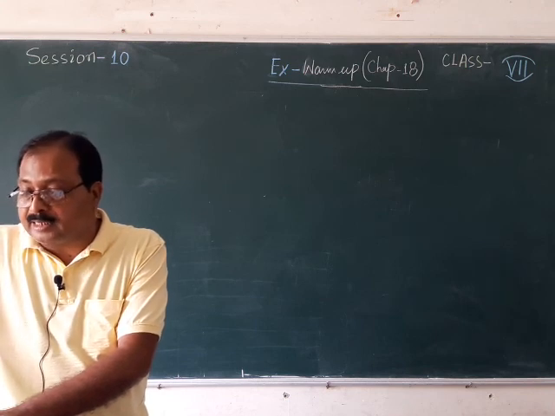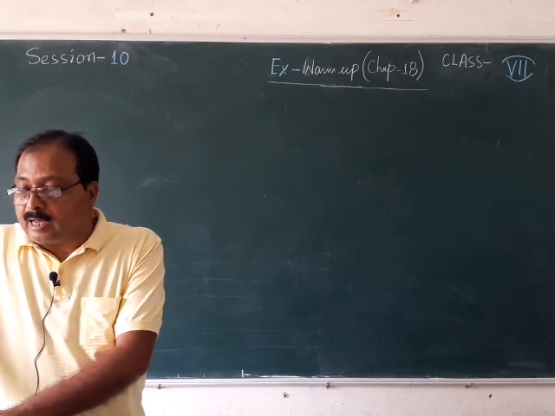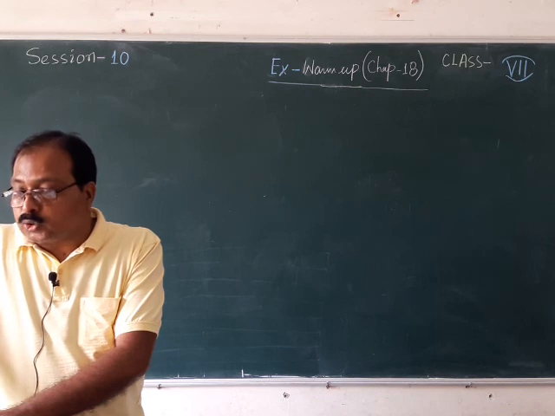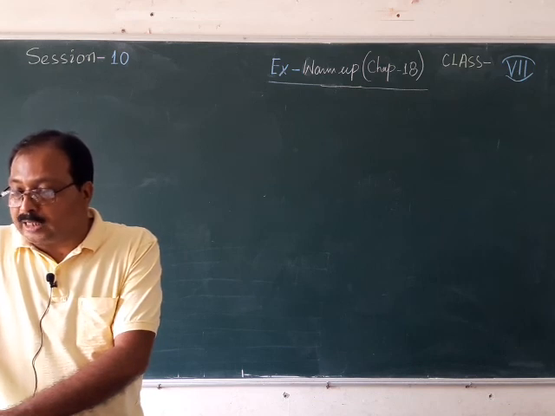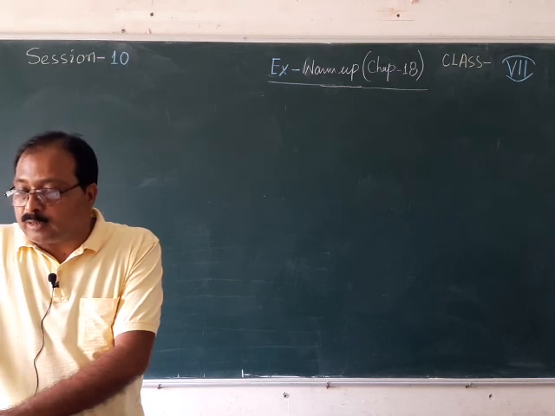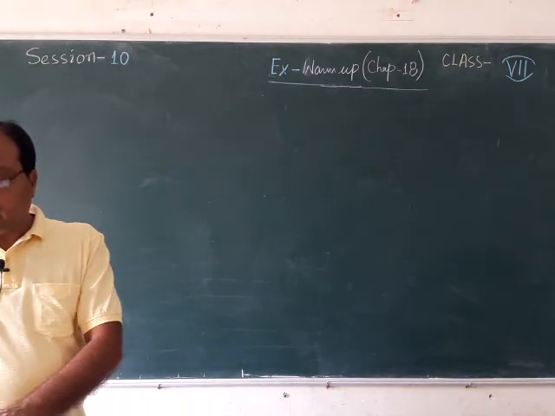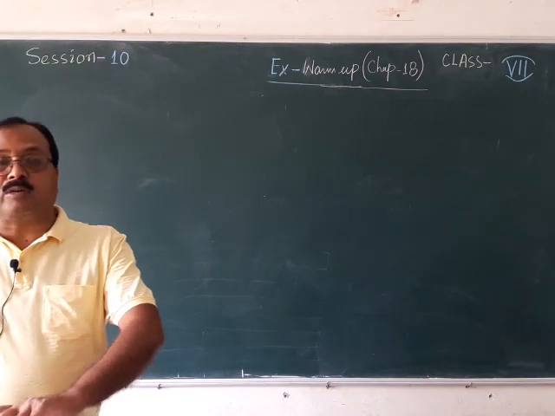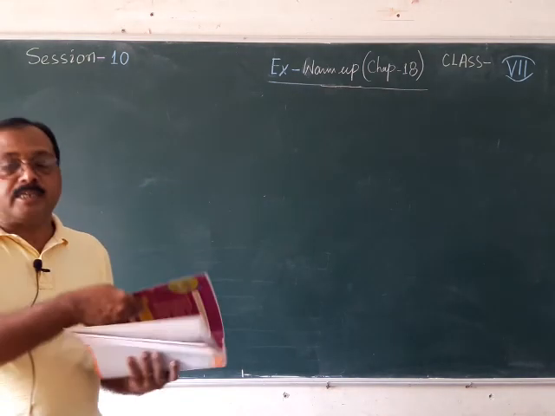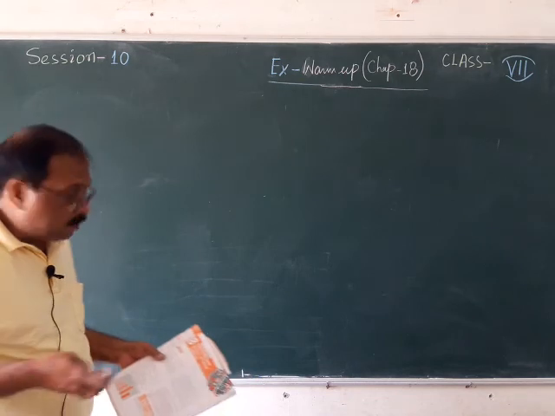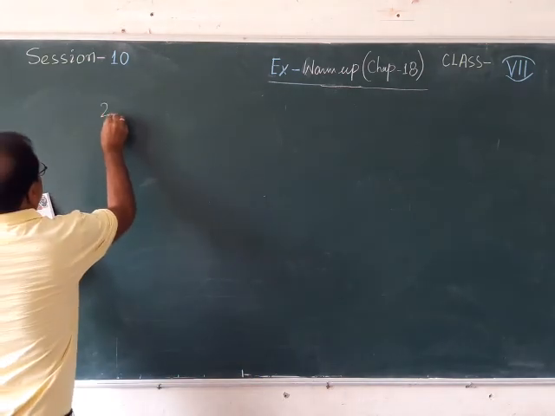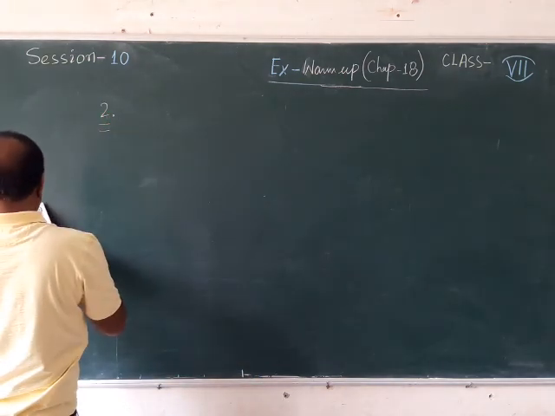Number C, how much more should Salini get so that it becomes the same as Rahul's pocket money? So for C number, let me write the answer on the board, then it is easier for you all. You can see, question 2. The table you are having already.